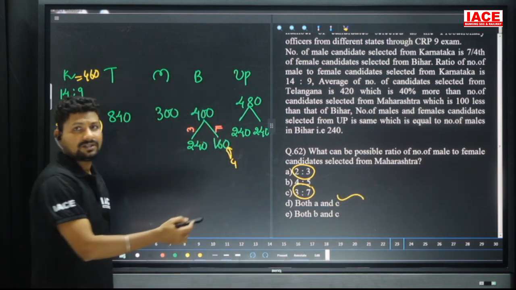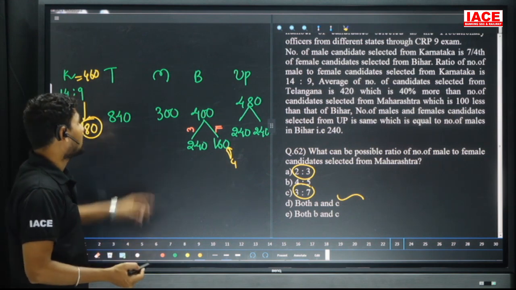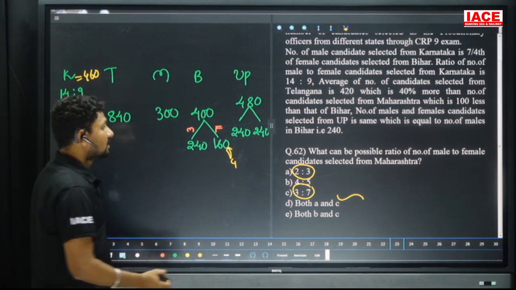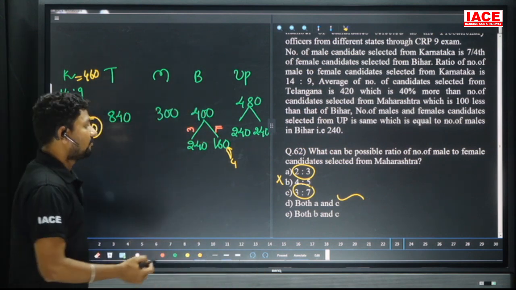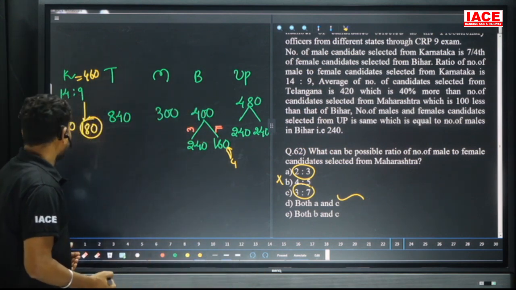Both A and C: 4 plus 5 is equal to 9 parts. 9 is not dividing 300. That means B is not possible. Only A and C are a possibility. Then our D option is the final answer for this question. And move on to the next question.